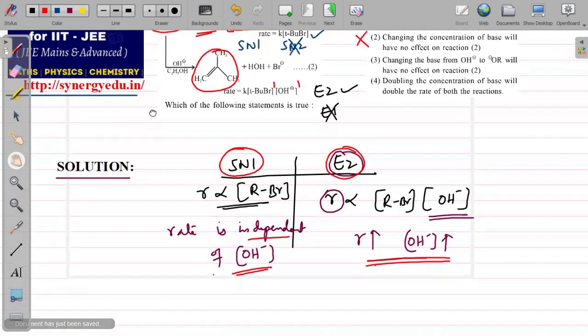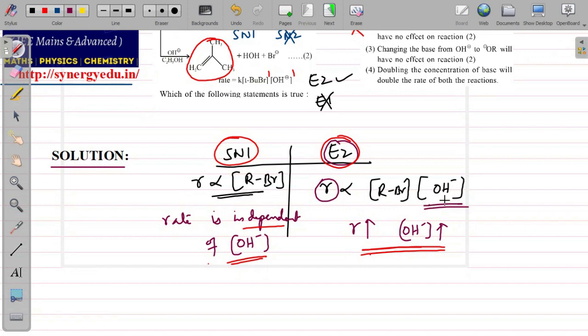See, in reaction 2, if you change base from OH minus to OR minus, what will happen? There also again the rate will be that only, RBr into OR minus. But when you change the base, what will get affected? The rate constant will get affected. Suppose here the rate constant is K1 for this reaction. If you change the base to OR minus, then the rate constant will not be K1, it will be something else, because reactants are changed, so the rate constant also changes accordingly.